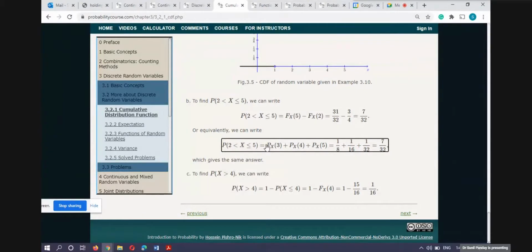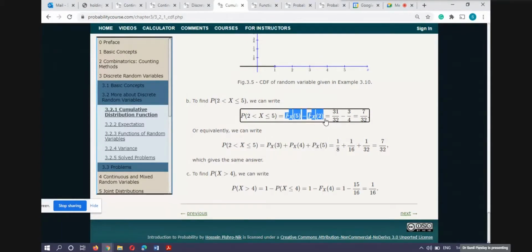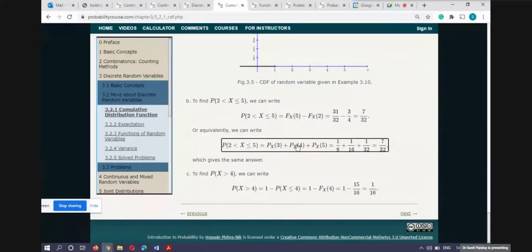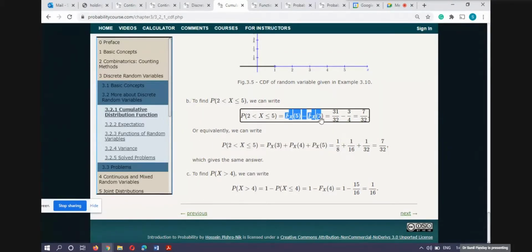If in the exam I do not provide this and provide you only F(x), the distribution function and not the probability mass function, then you are bound to use this result because you don't have these probabilities. And if you don't remember this result, then there may be a problem. If you remember, then this can be used and we can calculate this way.